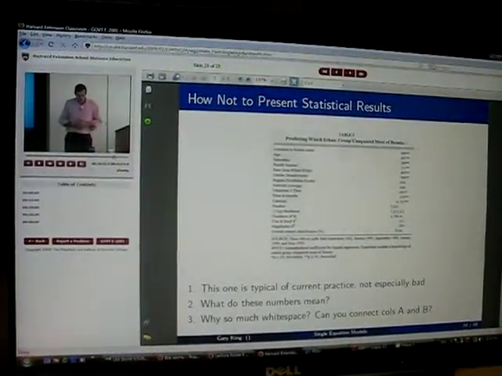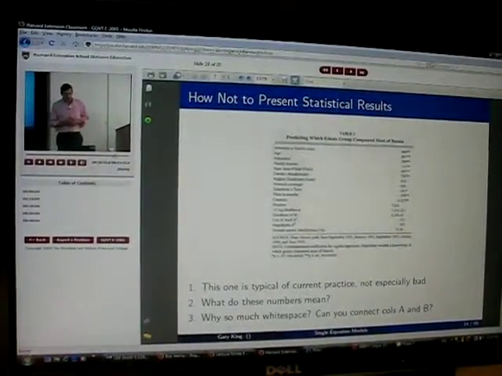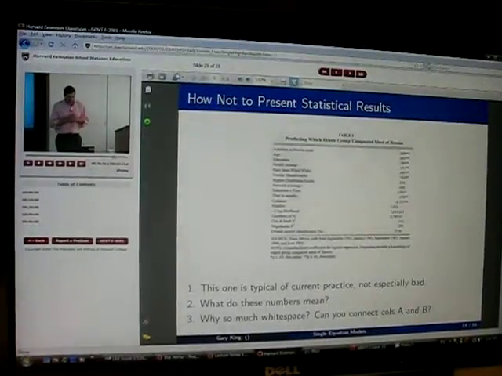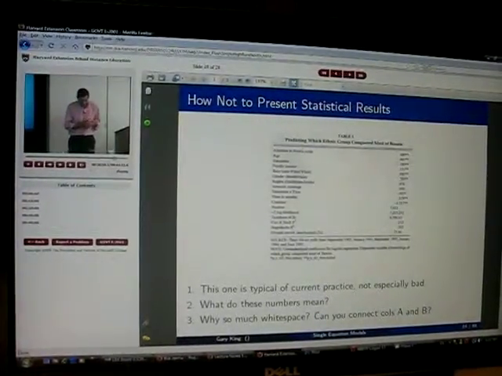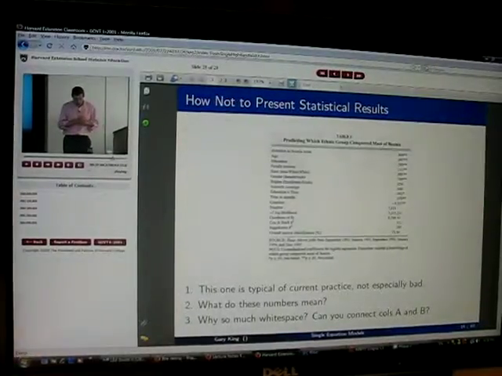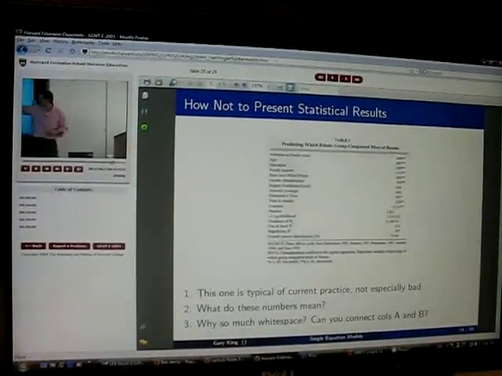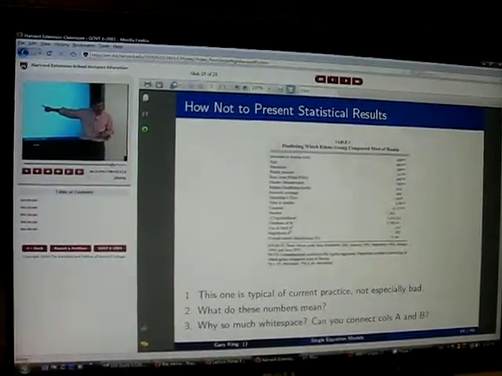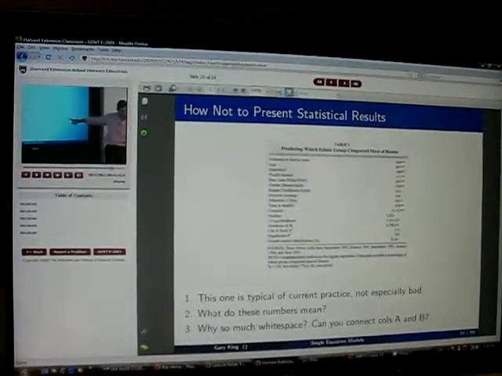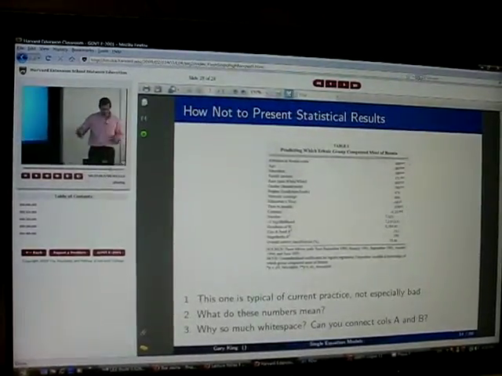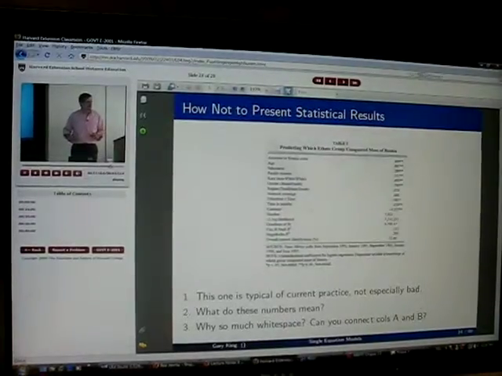This is Table 1, predicting which ethnic group conquered most of Russia. Okay, now let's look at the note. Okay, so the note is unstandardized coefficients for logistic regression. So this is logistic regression. Dependent variable is knowledge of which group conquered most of Bosnia. So which was a 1?